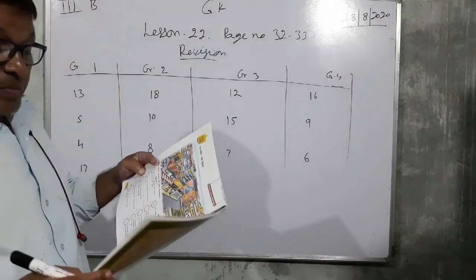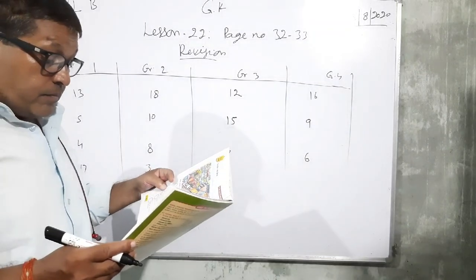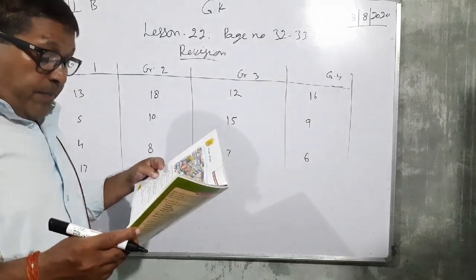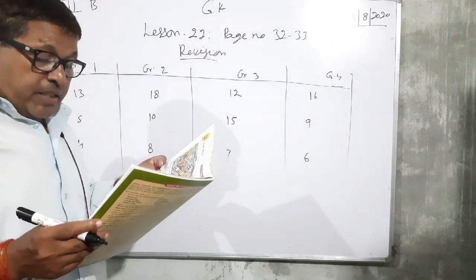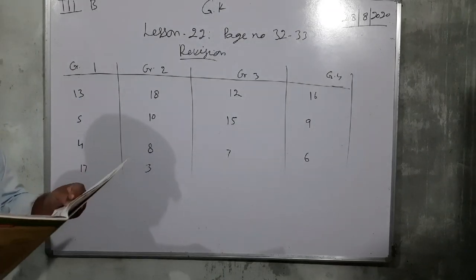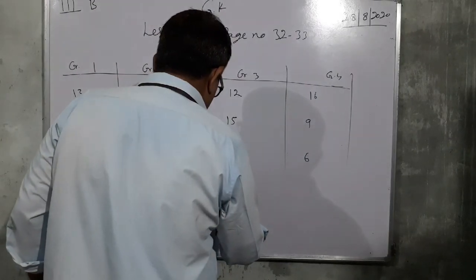Now see for group third, number 4. We come here with our friends and family members to have some delicious food. So that is a restaurant. So its number is given as 1.